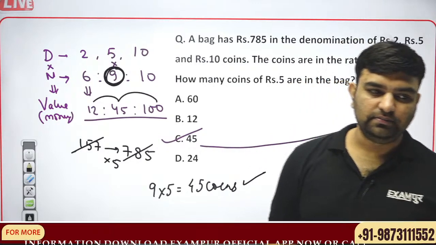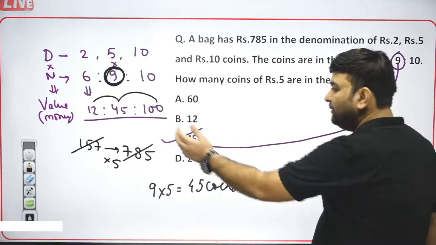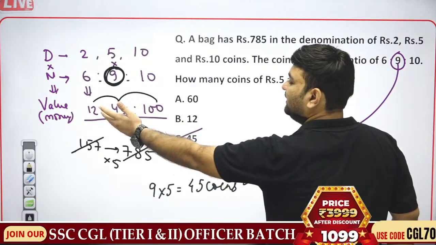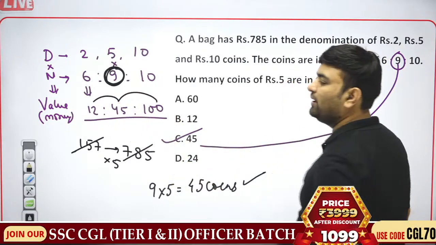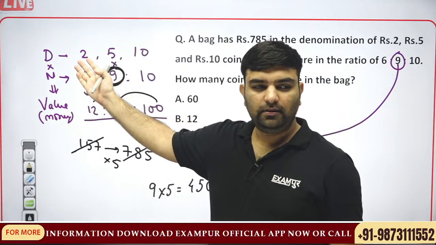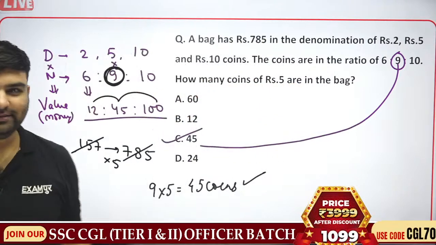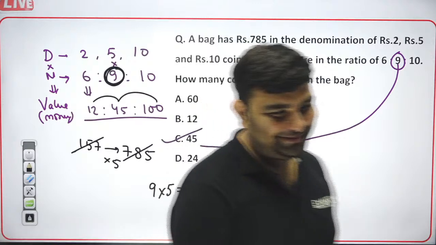Because if it comes as a fraction, then these values can also become fractions. And since these are notes, you cannot give a fraction answer. Got my point?